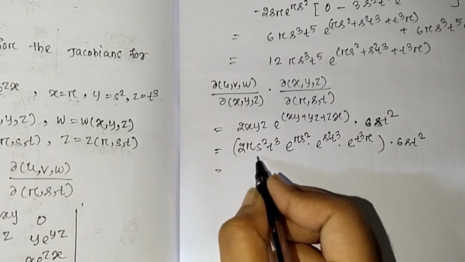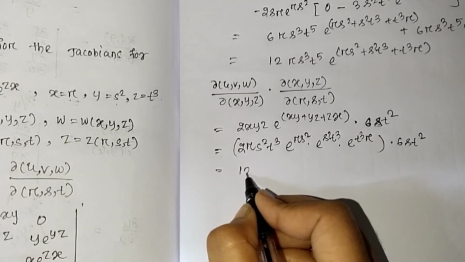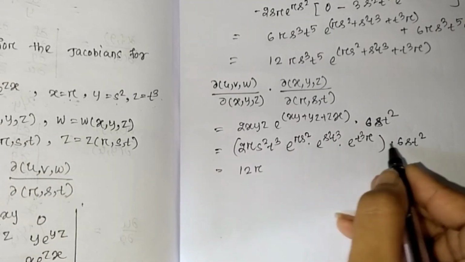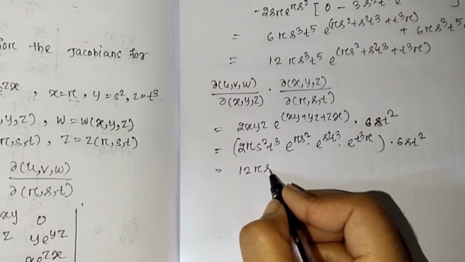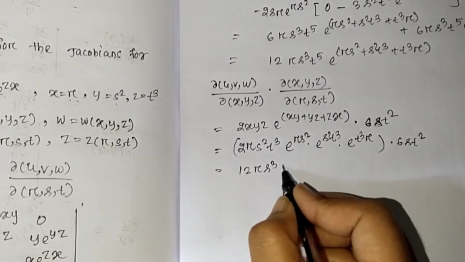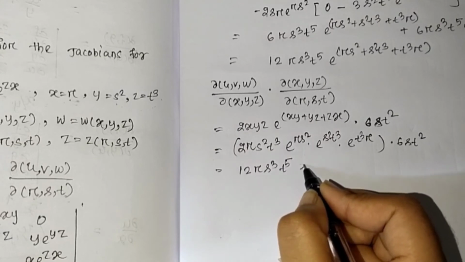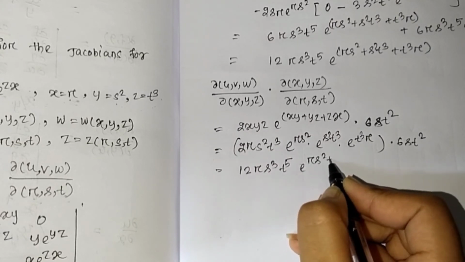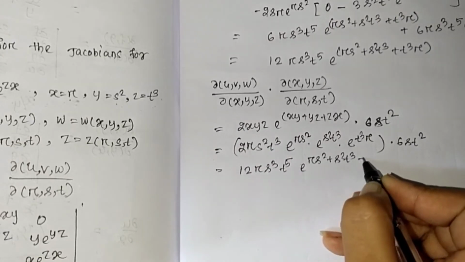So now that is 6 into 2, 12 r s cube t to the power 5 into e to the power r square plus s square t^4 plus t^4 r.